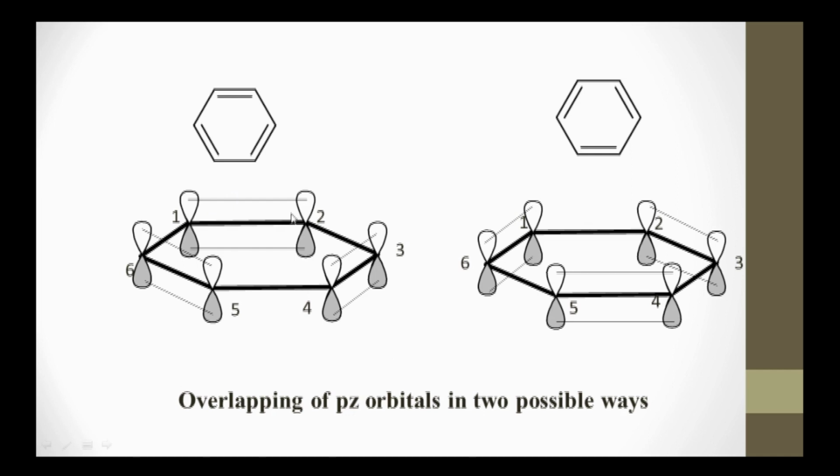And if we draw the other Kekulé structure of benzene, this is the lateral overlapping observed in the p orbitals of all the carbon atoms present in benzene. That means both the Kekulé structures are possible by lateral overlapping of unhybridized pz orbitals.